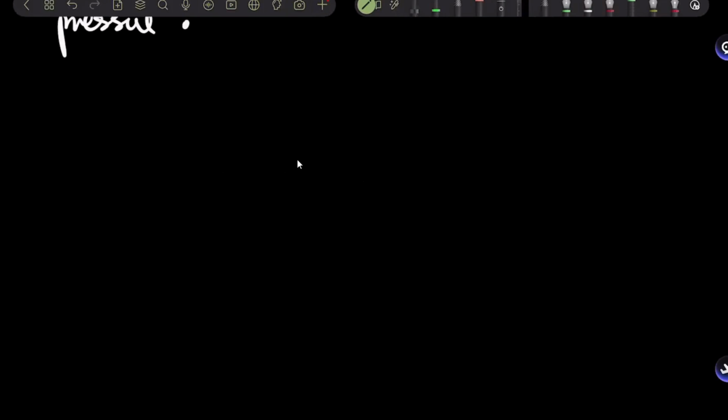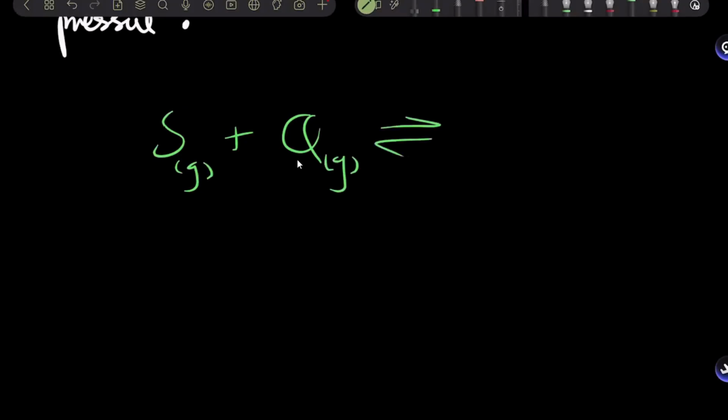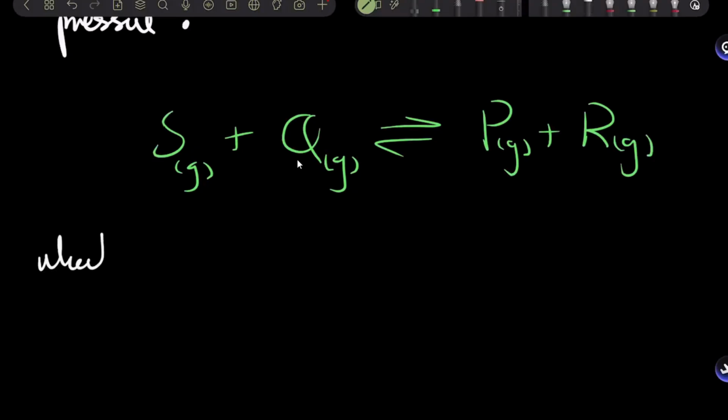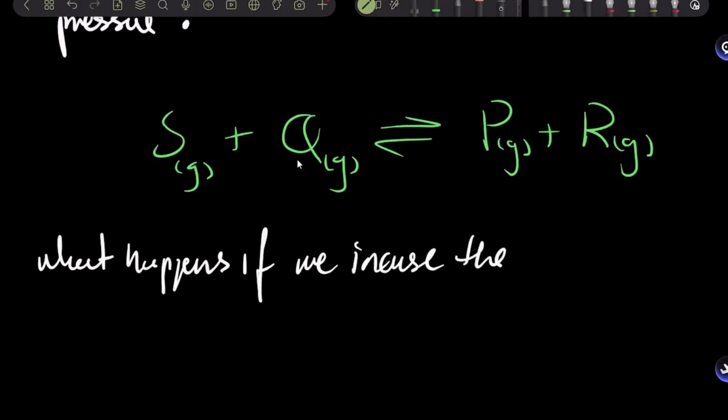But before we go on to that, there's also another case for pressure. If you had a reaction like S plus Q gas form P gas plus R gas, and I ask you, what happens if we increase the pressure? What is going to happen over here? Then it would try to decrease the pressure. First of all,